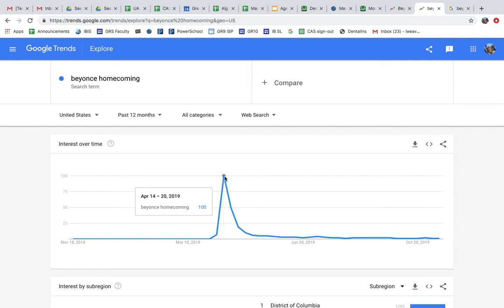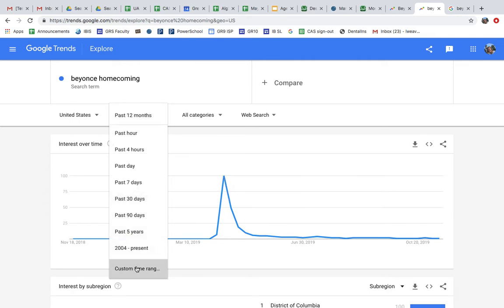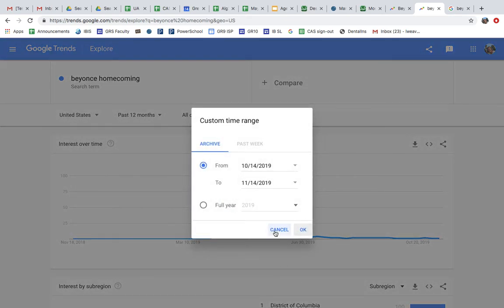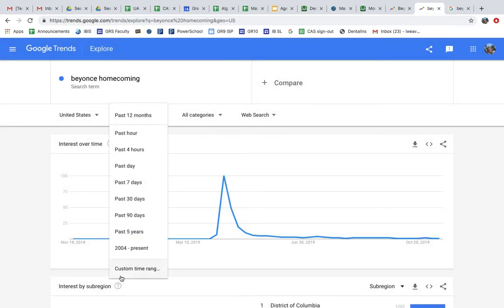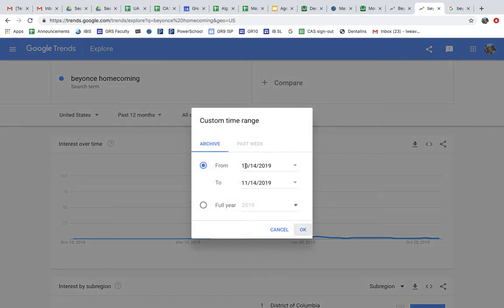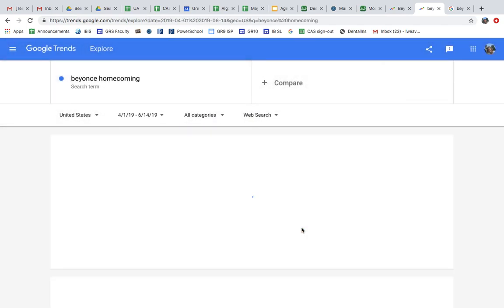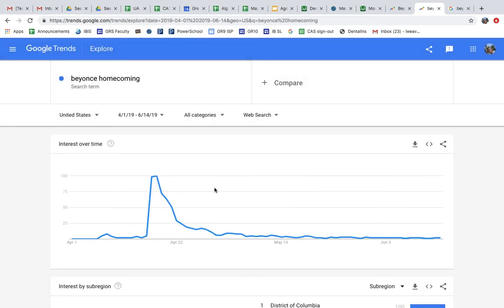So we can see there's that exponential curve again, and we're wondering, does it follow the same trend as the other album we were looking at? And so that looks like it would be April 14th, 2019. Oh, it's interesting that she releases albums in April. We'll go like April 1st, 2019 through June. And there we can see that fall after it went viral on its release date.